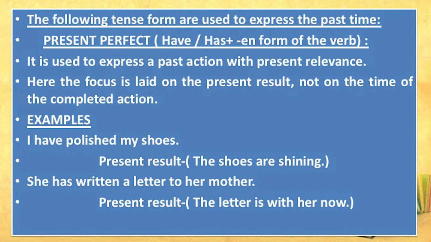First is the present perfect. In present perfect, the verb group takes the form have or has plus the en form of the main verb, the past participle, the third form of the verb. It is used to express a past action with present relevance.